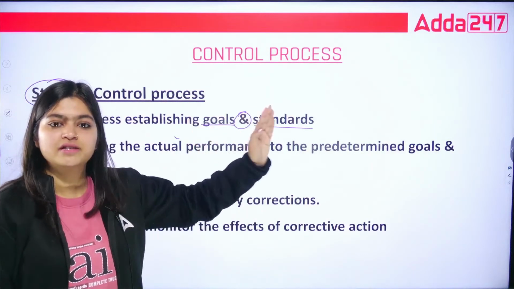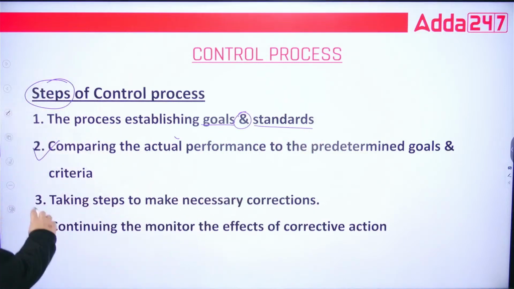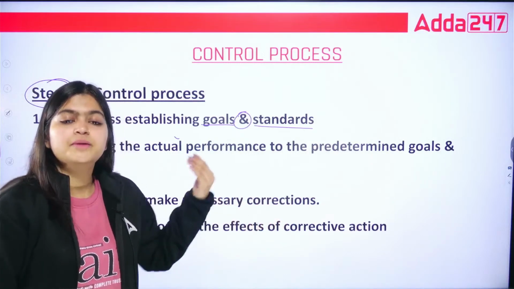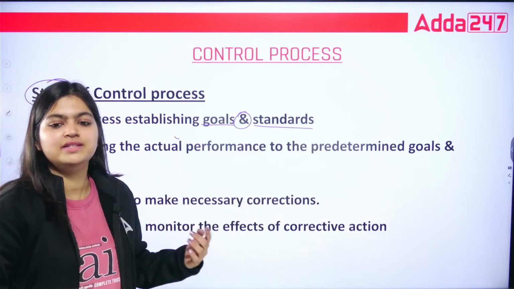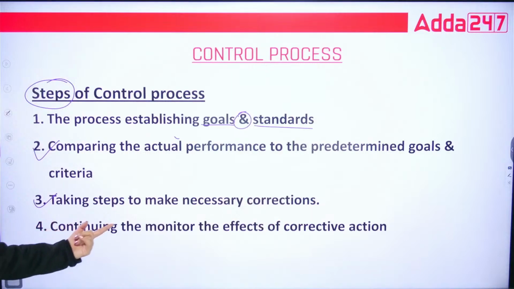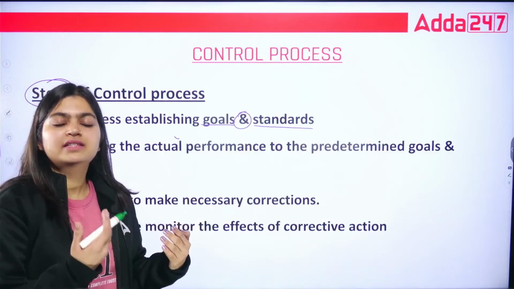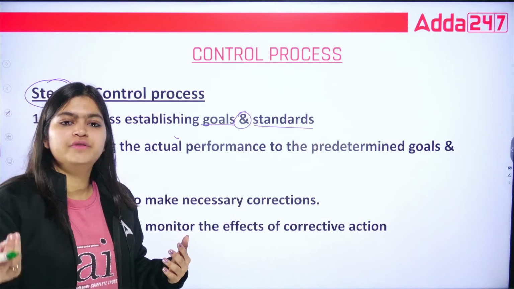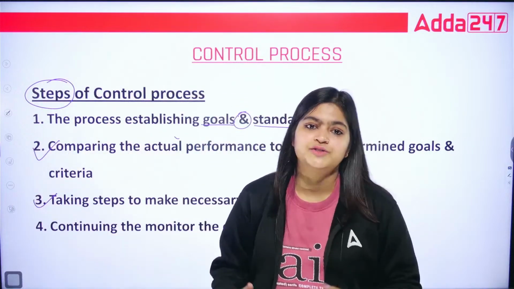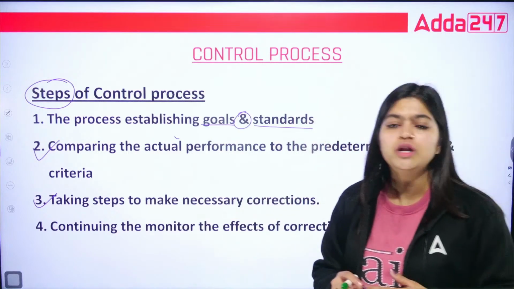After you know what our target is, you can compare with your actual performance. Then next is taking steps to make necessary corrections. While comparing your estimates with your standards, you can see there are differences, so you can correct those things. Then continuing to monitor the effects of corrective action. This is your continuous process, not a one-time activity. Again and again you need to use this controlling process for the corrections.